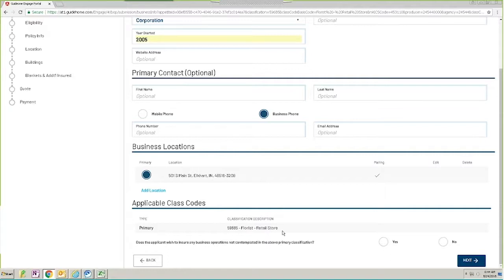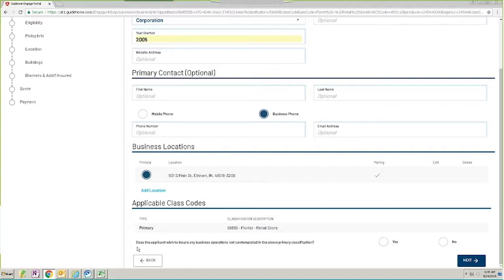And what that offering is, is a set of defaulted coverages that are very commonly selected by that type of industry. It's also limits that that industry typically needs to have. So we can't have you changing the primary classification because everything on subsequent screens is based upon that.